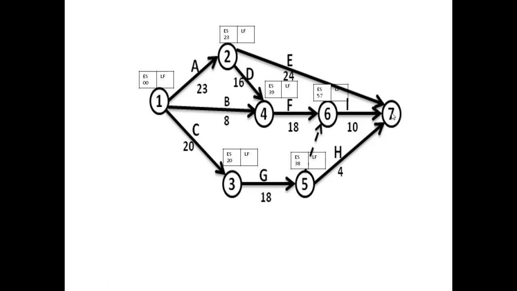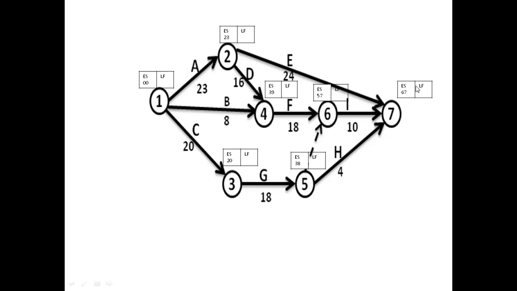Then for the seventh, 23 plus 24 will make 47, 57 plus 10 will make 67, and 38 plus 4 will make 42. That is 57, 67, and 42. Among these, 67 is the largest, so that is to be considered. So the earliest start time for the last event is 67. This 67 is the projected duration.